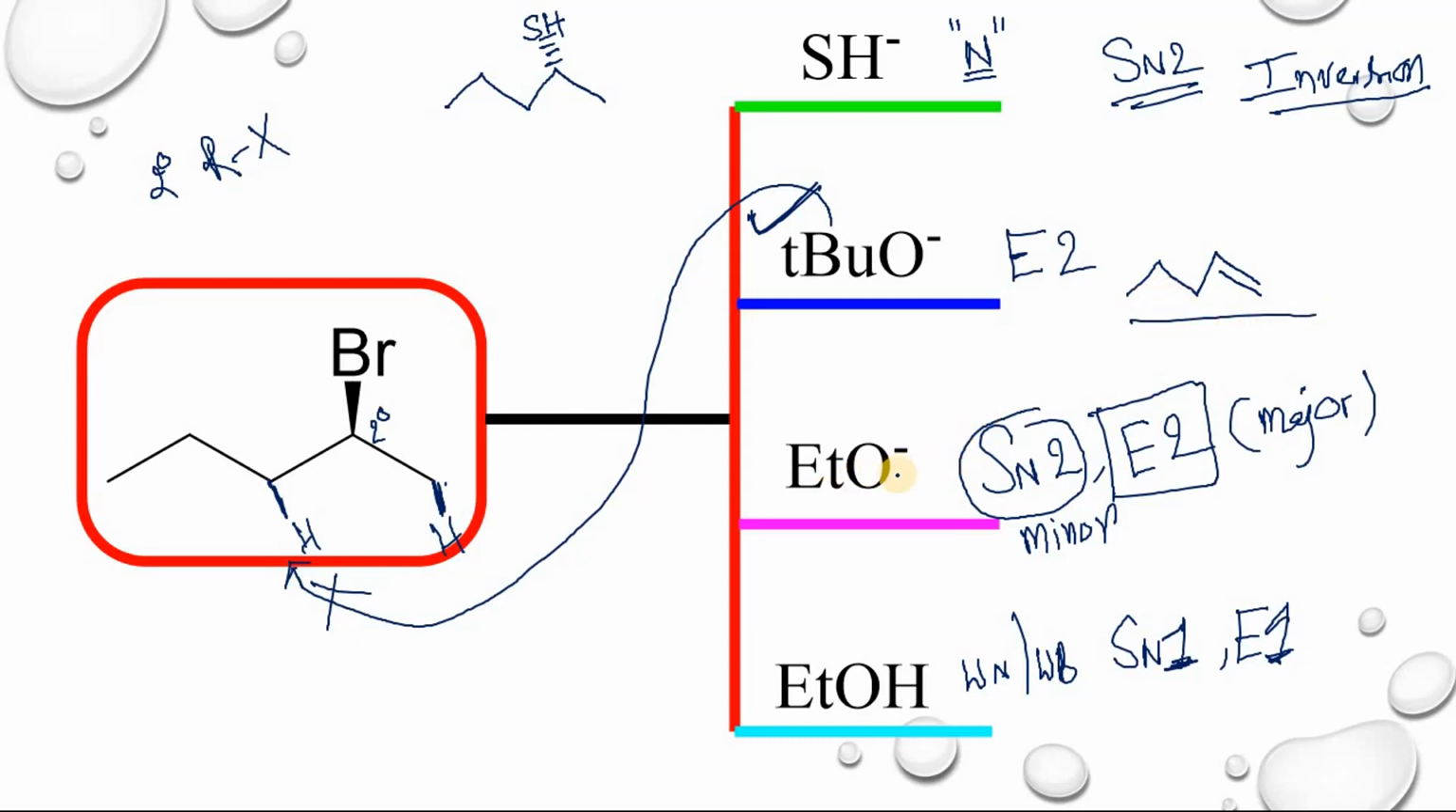Suppose you take ethoxide. This one is a strong nucleophile, strong base and less bulky. In this case, you will get the Saytzeff product, that is the more substituted alkene. There is an elimination of this hydrogen and this bromine. So you will get 2-pentene. In this case, you will get 1-pentene, and in this case, you will get 2-pentene. This one is major.